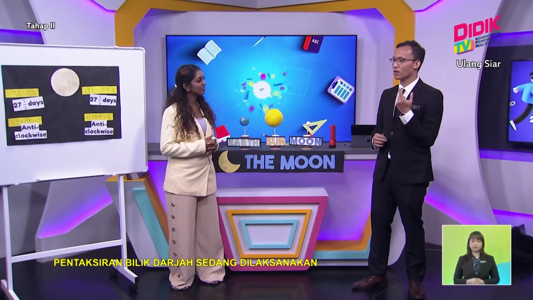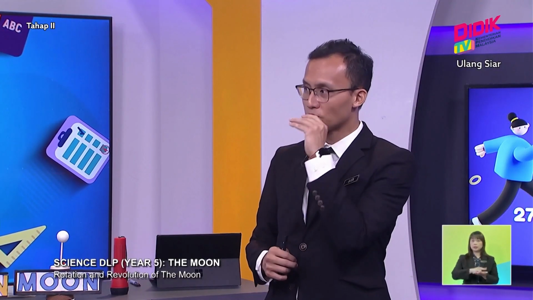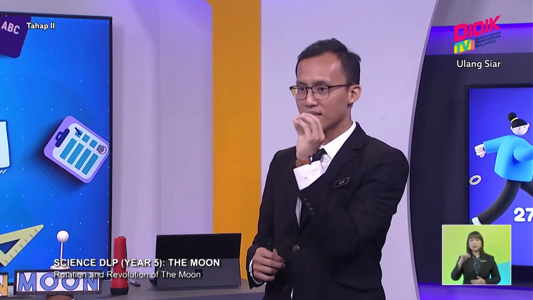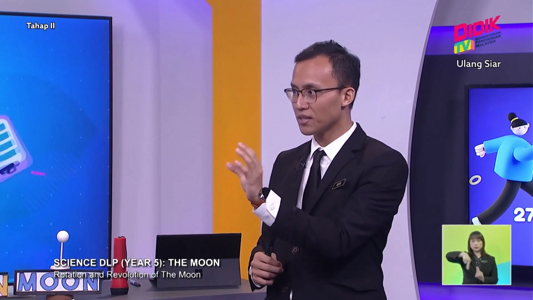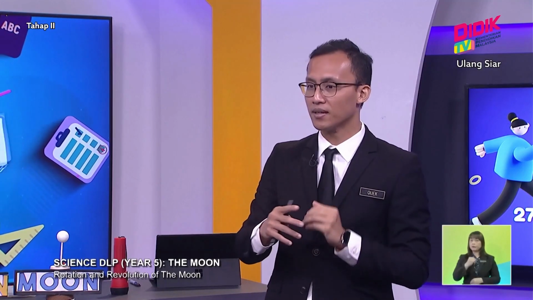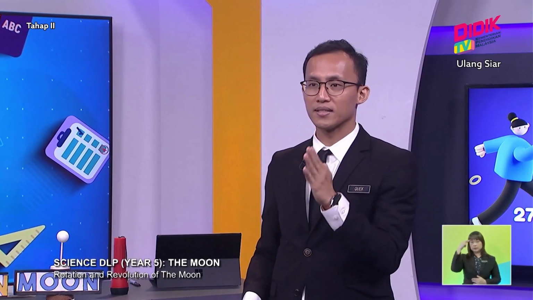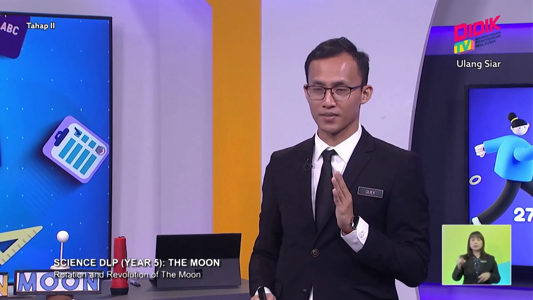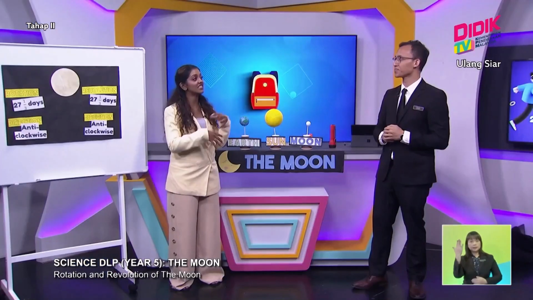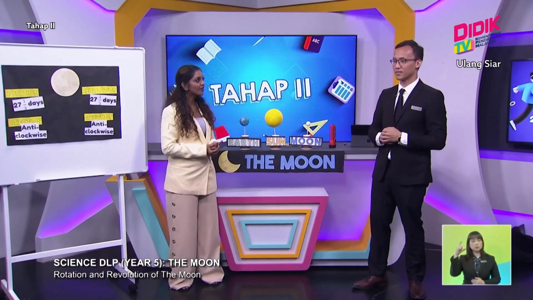Therefore we can conclude that because the moon is rotating and revolving at the same period, the same duration, and moving in the same direction, that is the reason why we are always looking at the same side of the moon. Because the Moon is also facing us while turning. Yes, the moon is always facing Earth while we are turning.